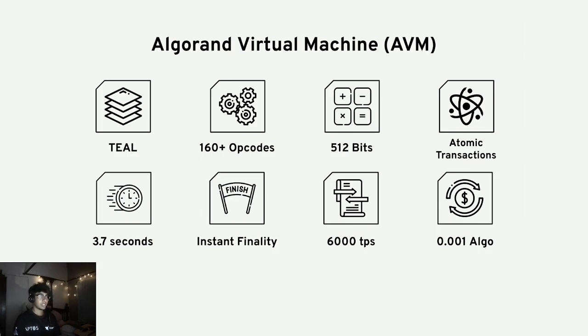As I told you, I'll cover this in the next slide. So now it's the time: Algorand Virtual Machine. What is TEAL? TEAL is a low-level language that makes Algorand super fast. We also have 160 plus opcodes. There's 512 bits, which means it can handle large numbers. I also talked about atomic transactions in the previous slides. It has 3.7 seconds of transaction finality time, instant finality, and also 6,000 transactions per second. And the gas fee here is 0.001 algo. That's really low.